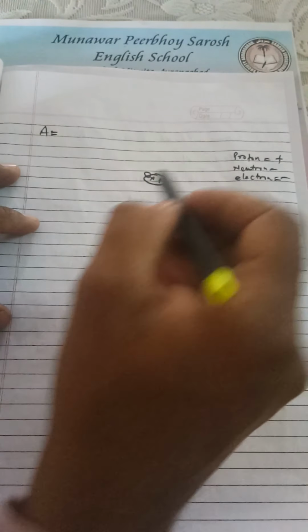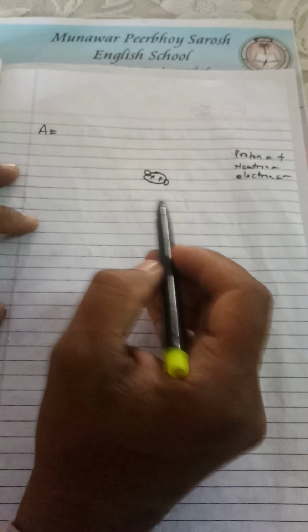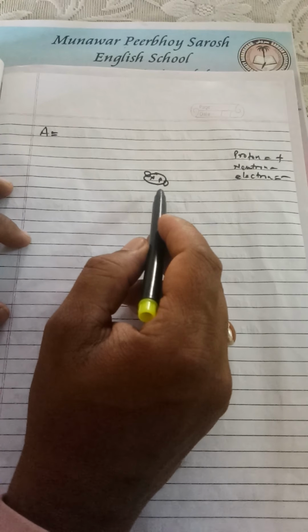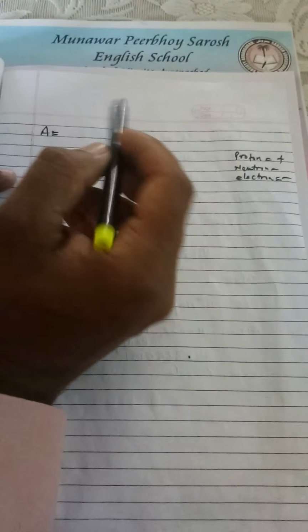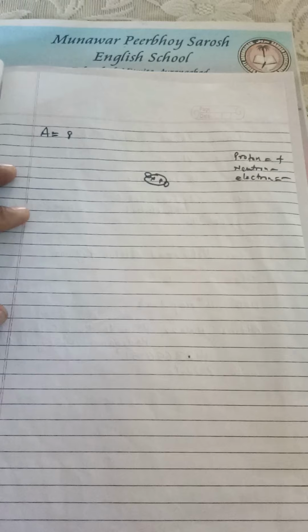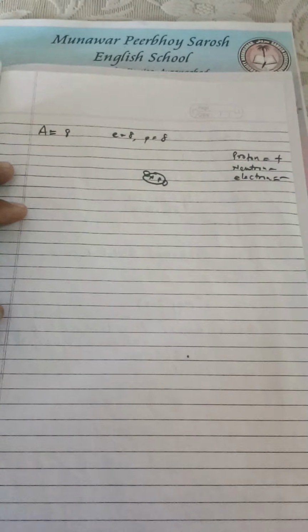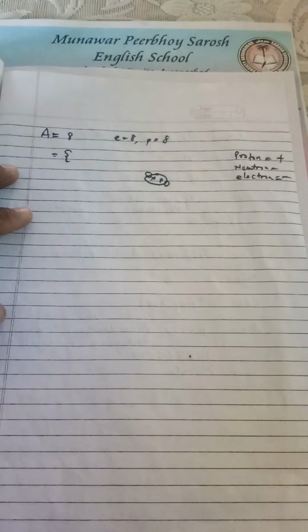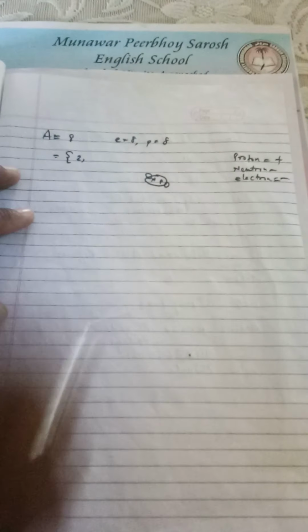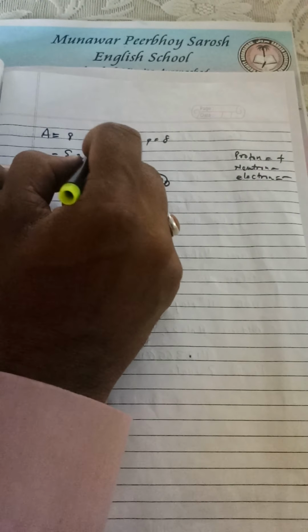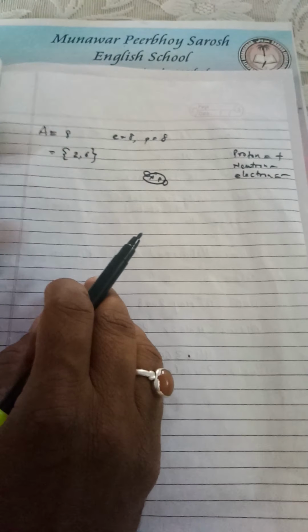Anyhow, number of protons or electrons in an atom gives us the atomic number. Suppose A is a metal and its atomic number is suppose 8. That means it has number of electrons also 8 and number of protons also 8. So see the electronic configuration of this, that means the arrangement of electrons. In the first orbit there will be 2 electrons, as the capacity of the first orbit is to hold 2 electrons. And in the second orbit there will be 6 electrons, because 2 plus 6 will give us 8 electrons.